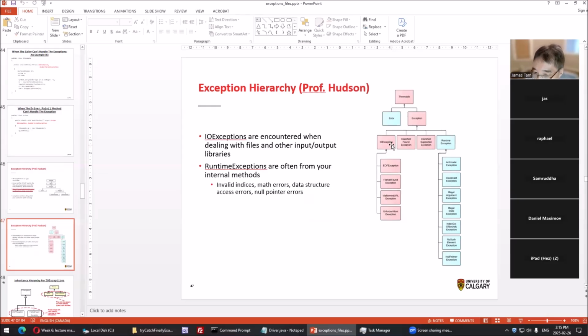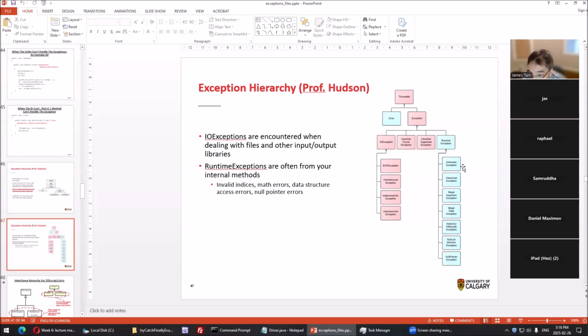The more specific ones, the children of IO exception, are more specific versions. Input, output: when you're writing or reading from a file, there's some problem. That's a generic classification, but you can have more specific ones. When you're reading from a file, the first problem can occur as you're trying to open it. If you're trying to open it and we can't find that file, it is an IO exception because you're communicating to disk, but it's a more specific one. So we have that hierarchy over here.